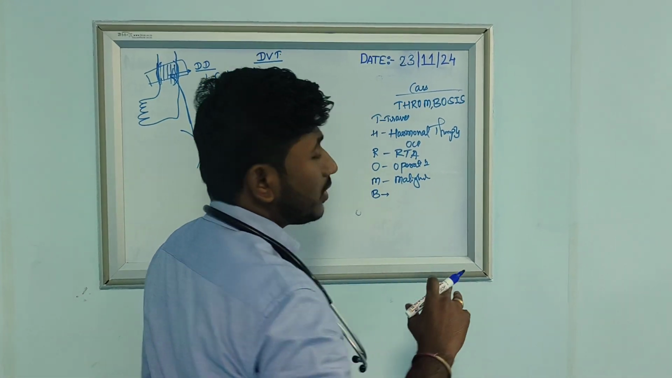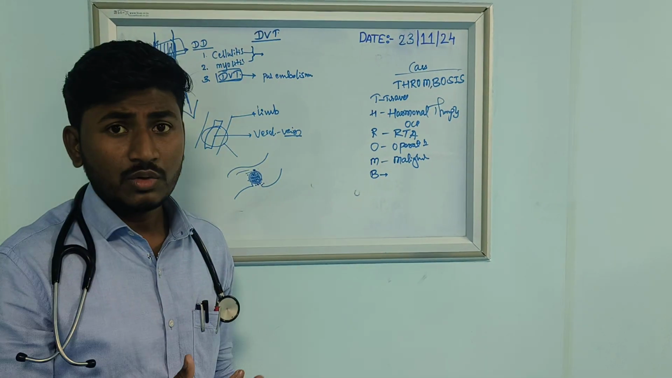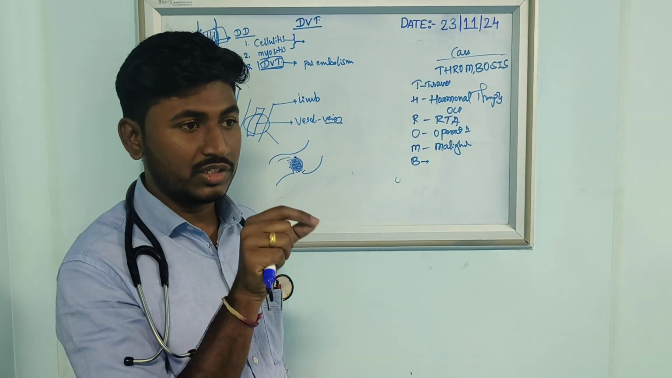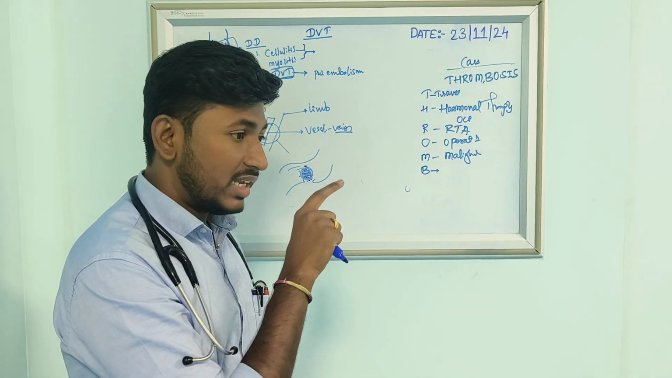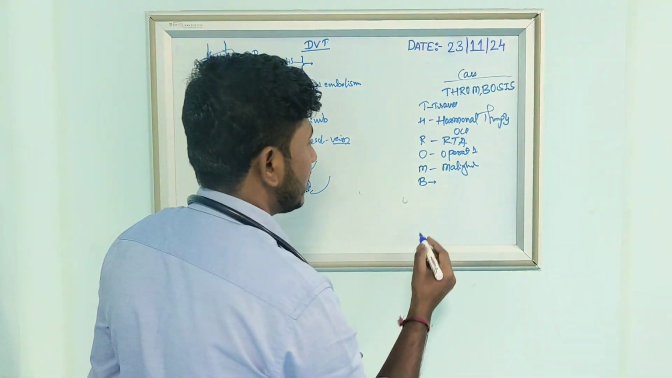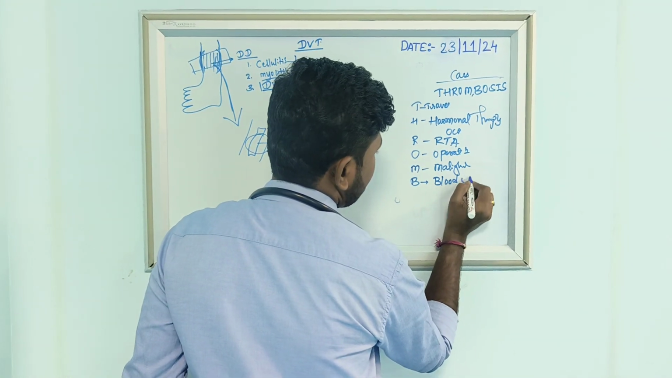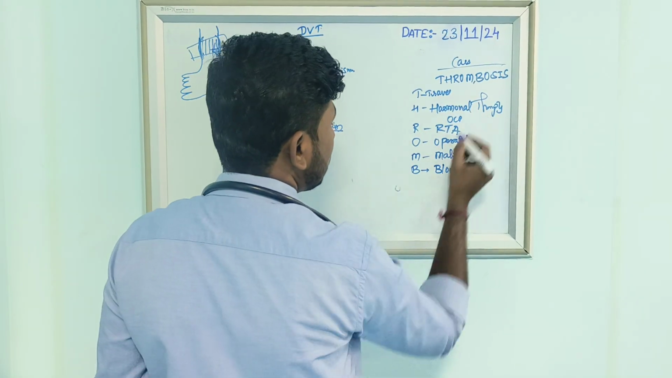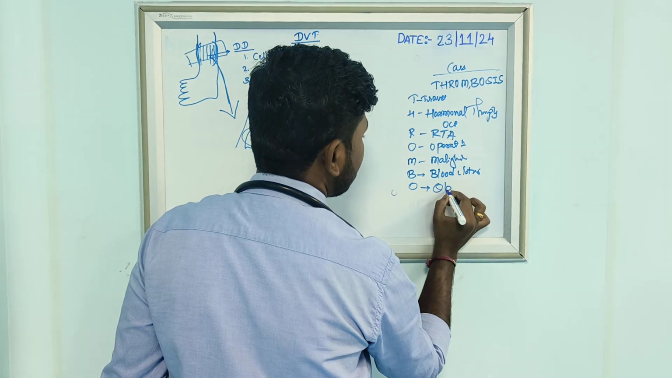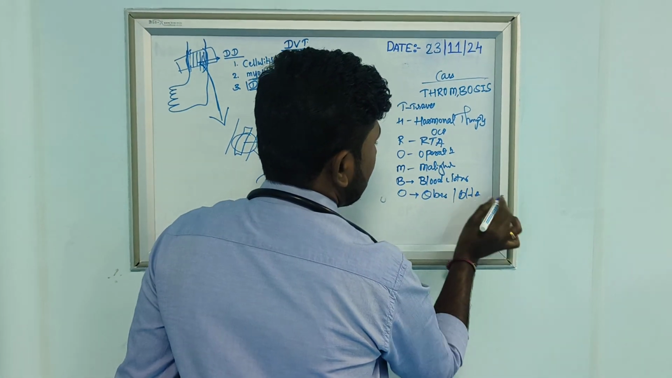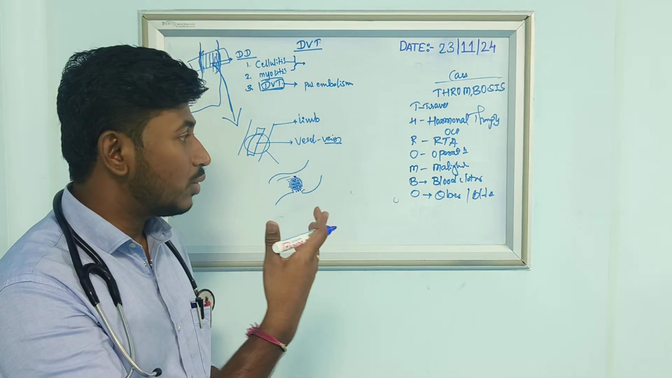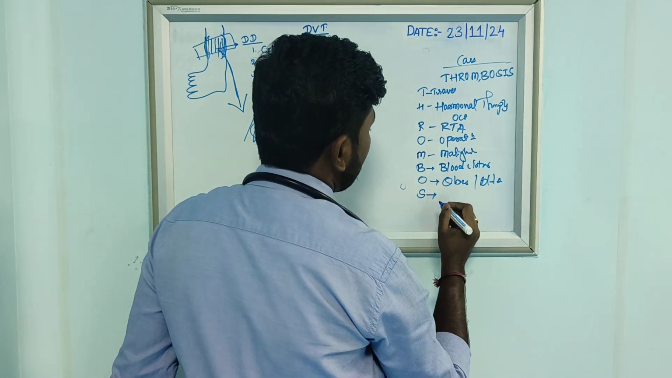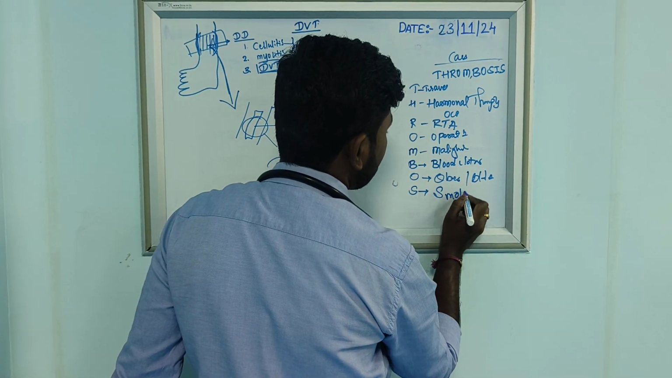Next one is B. B means there are some patients with blood disorders. If they have problems in the blood clotting factors, or you can broadly call it blood disorders. Next one is O. O means obesity and old age. A patient having huge obesity may get it, and old age people may get it. Next one is S. S means smokers.